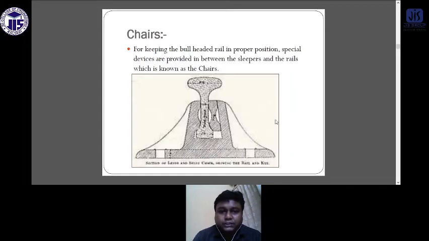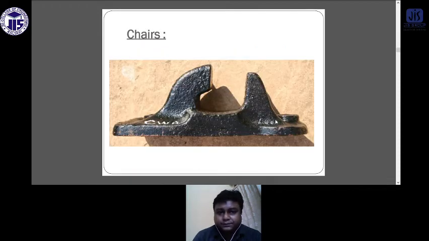So what are chairs? The chairs keep the bull-headed rails in a proper position. Special devices are provided in between the sleepers and the rail, which are known as chairs. So what is a bull-headed rail? That has already been discussed in the previous classes. This is the chair. So you have got the idea about the chairs.